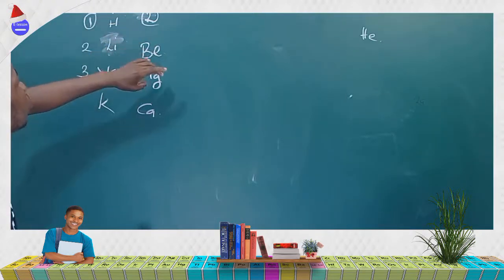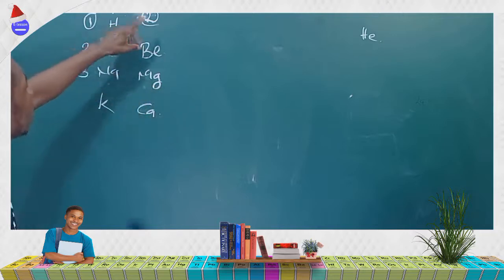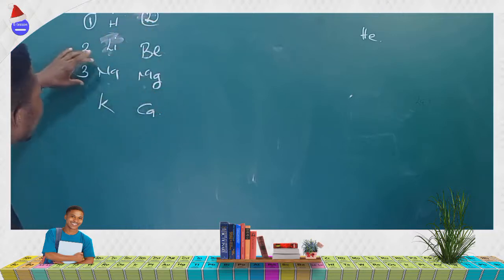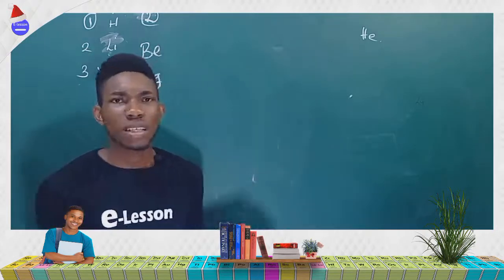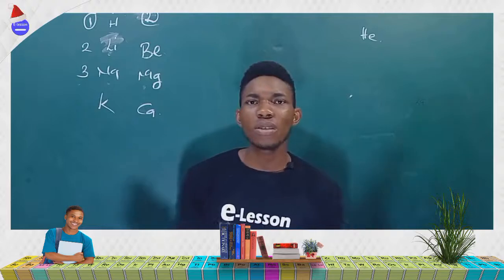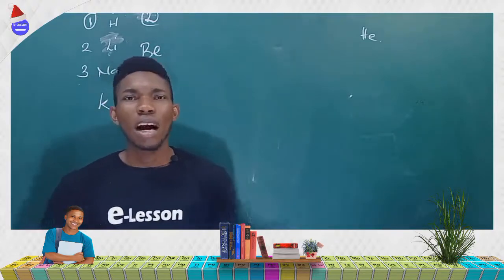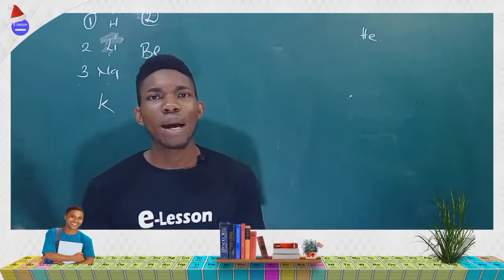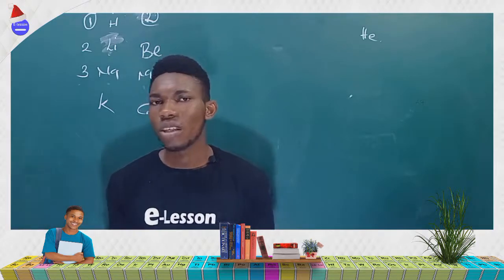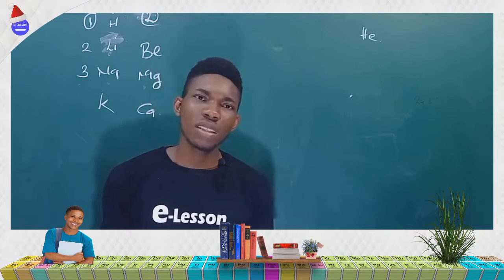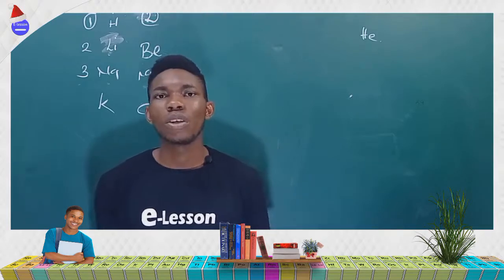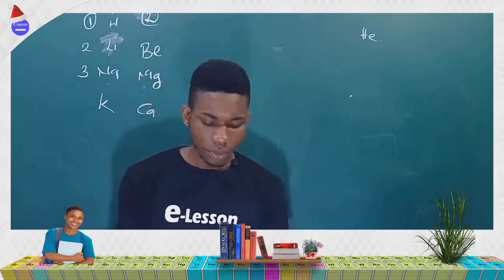So we have the group 2 elements. Which of them is in period 3? These are the group 2 elements: we have beryllium, magnesium, and calcium. Which of them is in period 3 is magnesium. Now, this question just requires your understanding of the periodic table. If I see a question like this, I won't bother, I will just take the answer. Why? Because I understand how the periodic table is arranged. So the correct answer is what? Magnesium. Magnesium is the alkaline earth metal, which is the group 2 element that is in period 3.